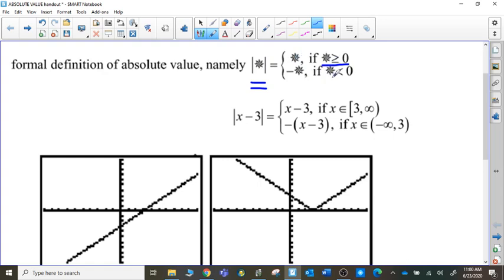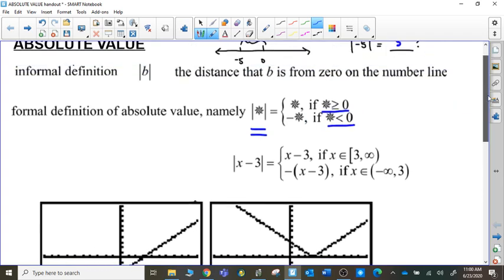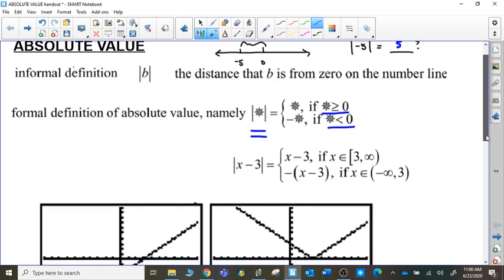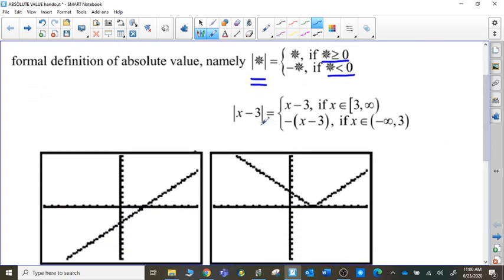Whereas if the expression on the inside was less than 0, like my -5 was, then we would need to change the sign. An extra negative with a negative would turn an expression positive, like absolute value signs make an expression positive.